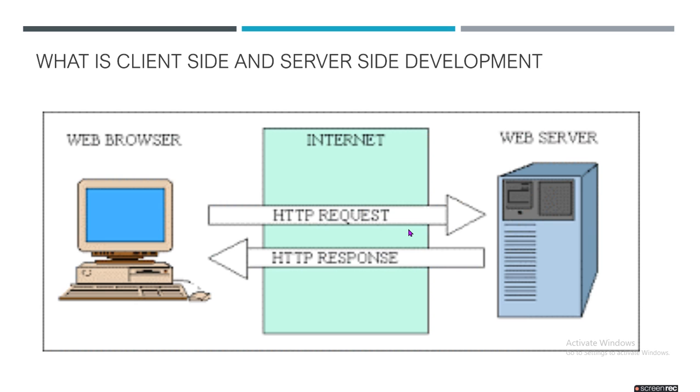On the internet there are different transport layers. If you are a network engineer or computer engineer, there is a network engineering subject, and in that, transport layers are there. HTTP is one of them. HTTP means hypertext transfer protocol. So each request is sent to the server in a particular protocol.